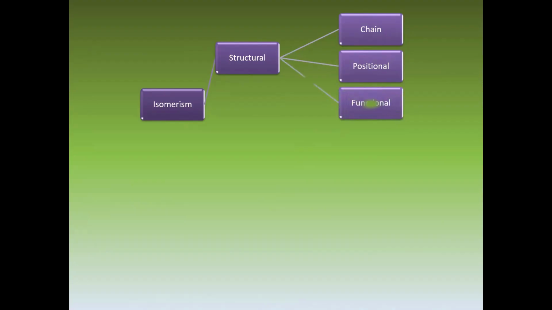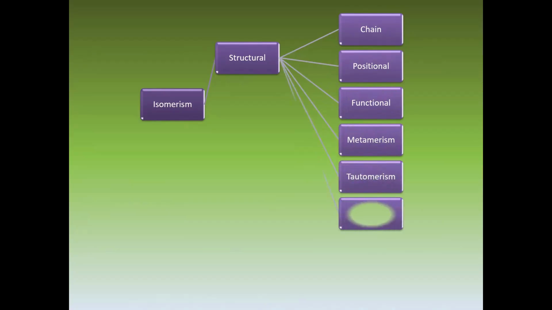Isomerism may be of two types: structural, and stereoisomerism. Structural is further divided into chain, positional, functional, metamerism, and tautomerism.